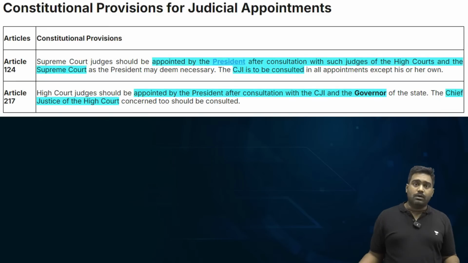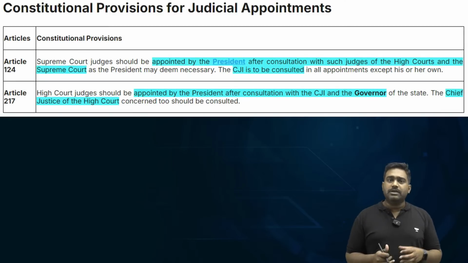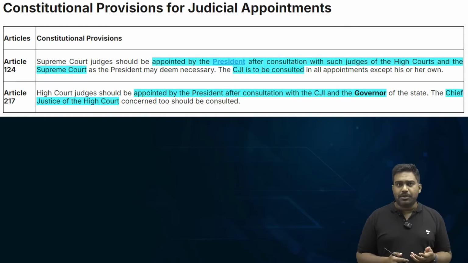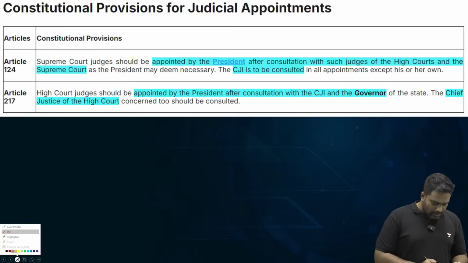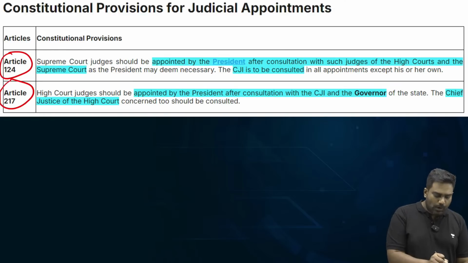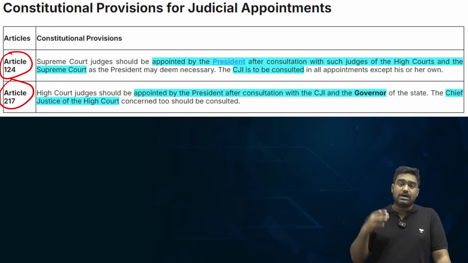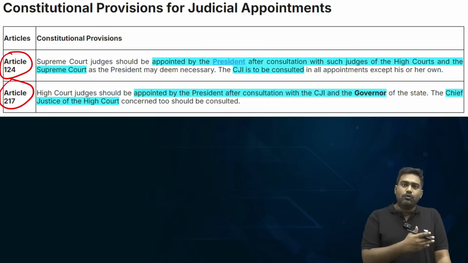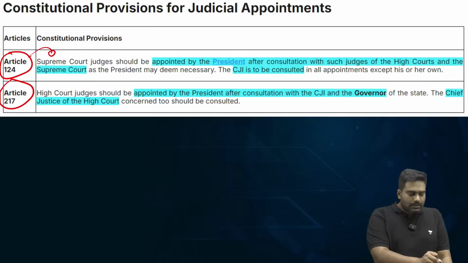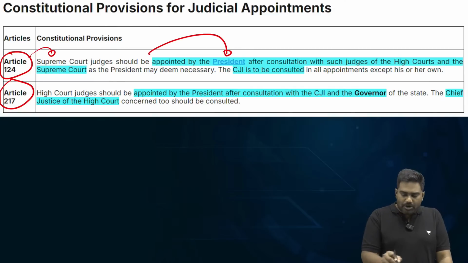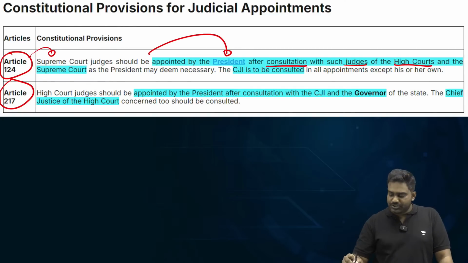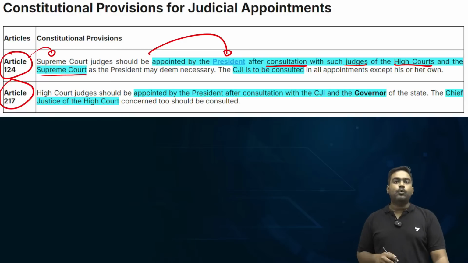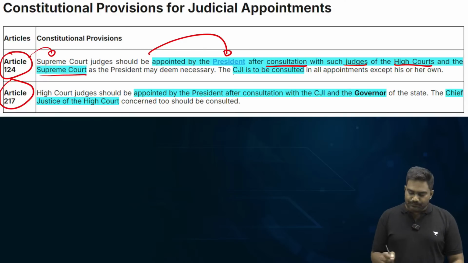So let's take a quick look at the appointment of judges in India, the issue of collegium system, the controversy around it. If you look at the Indian Constitution, we have two articles that deal with appointment of judges to the higher judiciary. Article 124, Article 217. So Supreme Court judges are appointed by the President of India, but after consultation with judges of such High Courts and Supreme Court. This is what the Constitution says.